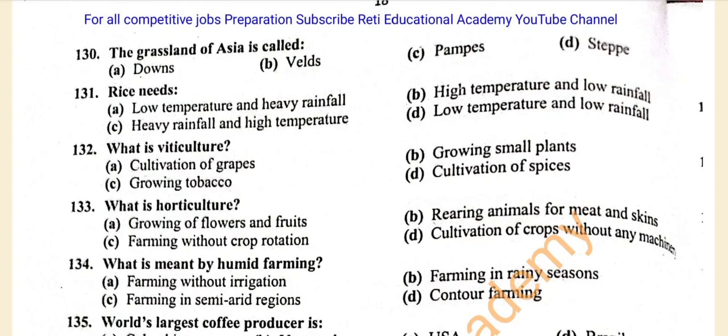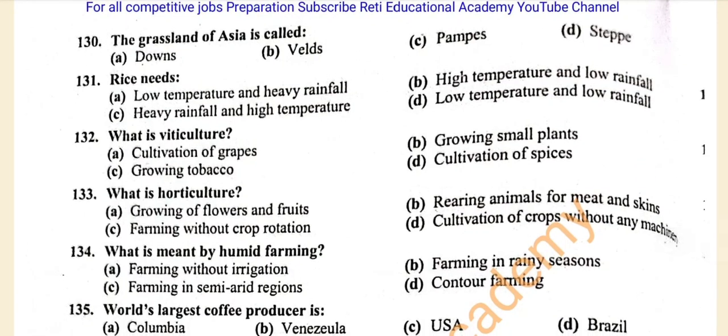Question number 132. What is viticulture? A. Cultivation of grapes. B. Growing small plants. C. Growing tobacco. D. Cultivation of spices. And the correct answer is A. Cultivation of grapes.